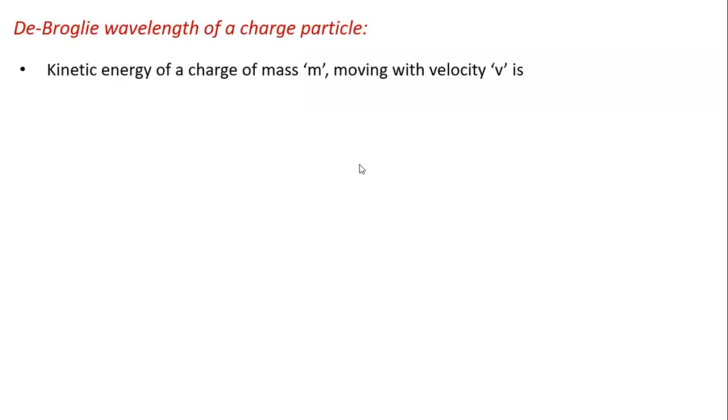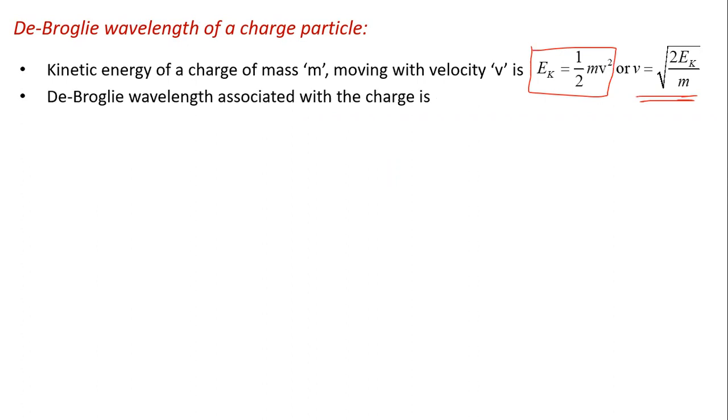Now, the de Broglie wavelength of a charged particle. Kinetic energy of a charge of mass m moving with velocity v is given by the kinetic energy formula. By using that, we can write v equal to under root 2 into kinetic energy by mass. The de Broglie wavelength lambda is equal to h by mv.